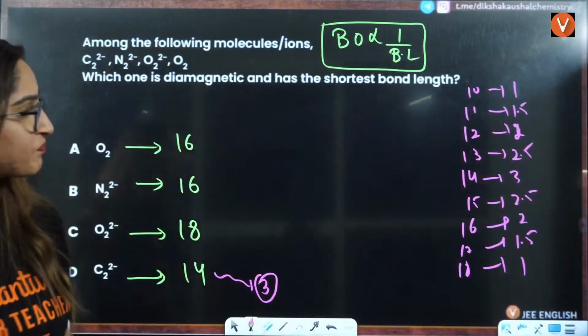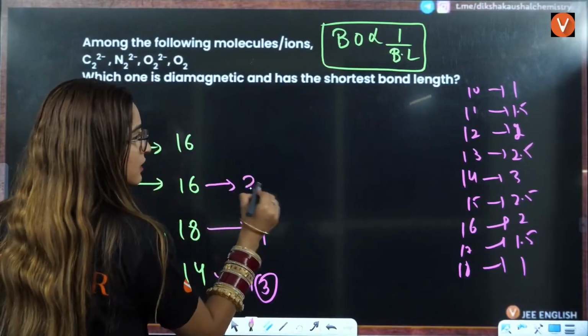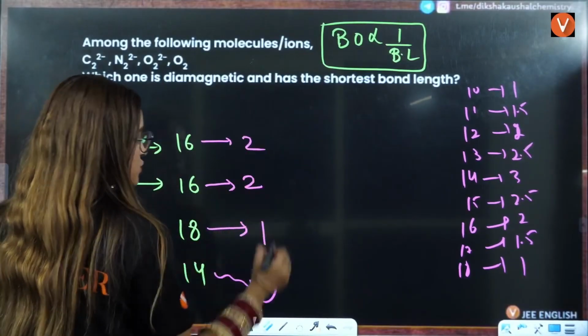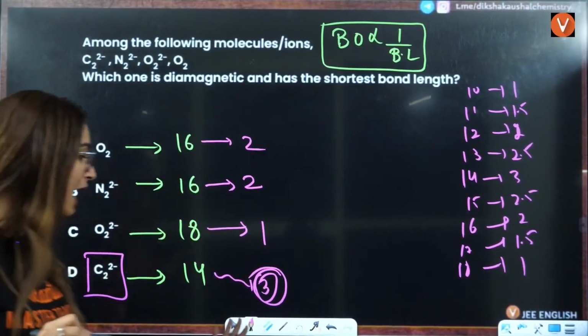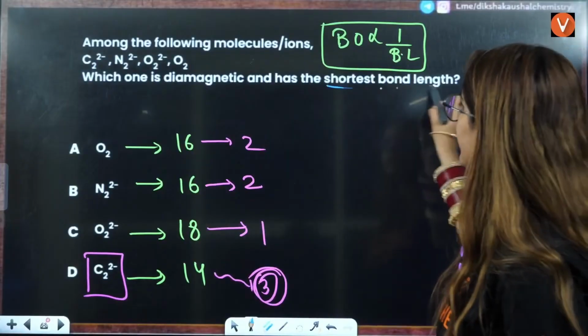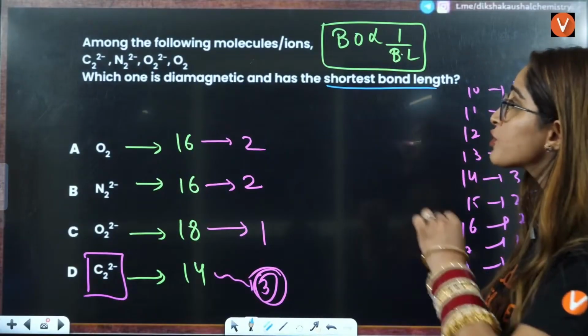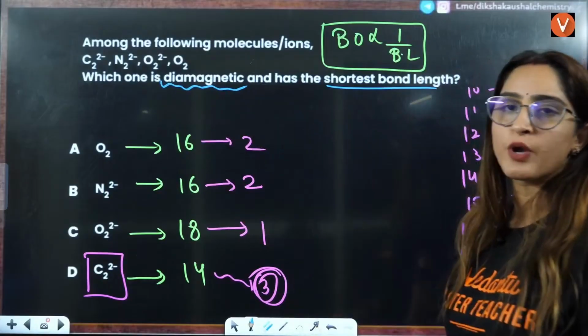Okay. Now what you will see, 18 is nothing, that is 1. 16 is 2 and here 16 is 2. So the largest bond order is for C2 2-. That means this is the largest bond order, so it will have the shortest bond length here. But we also need to find whether this is diamagnetic or not. If this is diamagnetic, that is going to be the answer.